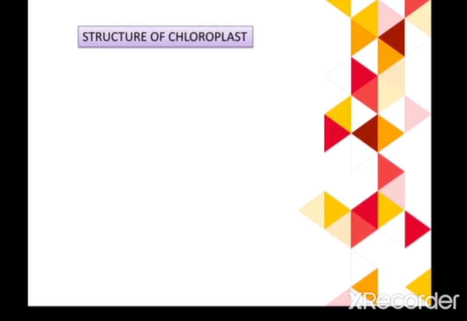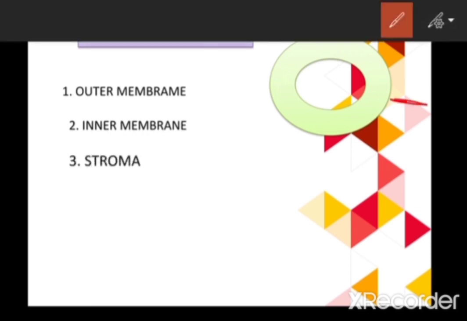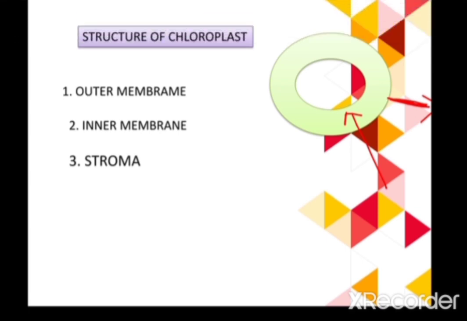So if we're talking about the structure of the chloroplast, let's see. The chloroplast contains an outer membrane and an inner membrane. Here it is the outer membrane of the chloroplast, and here is the inner membrane. Is it clear? Each and every chloroplast is a double membrane bounded structure. It means each chloroplast has two membranes, one is the outer one and the second is the inner one.